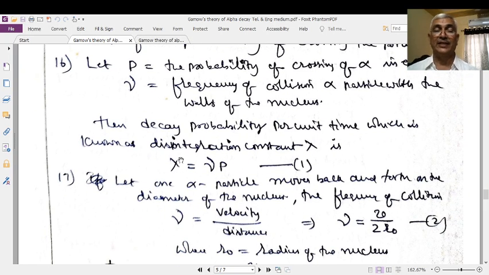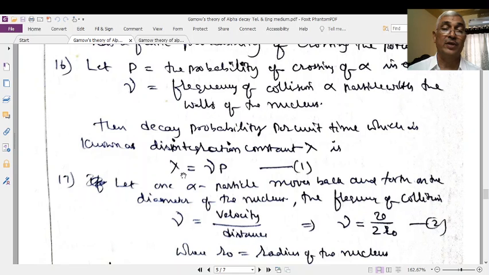What is the disintegration constant? The disintegration constant lambda is known as the decay probability per unit time. Decay probability per unit time means the number of alpha particles that decay in unit time, which is equal to the number of collisions, that is, the frequency times the number of particles penetrating in each collision. Therefore, nu into P is the disintegration constant. Actually, we want to derive this one.